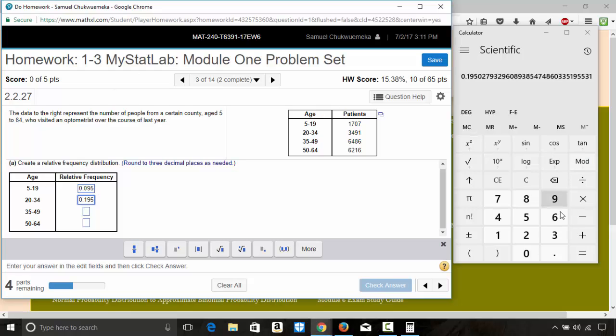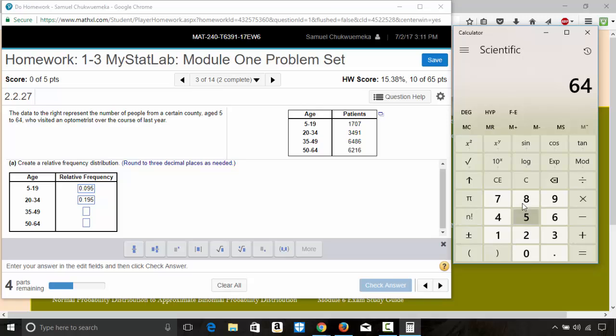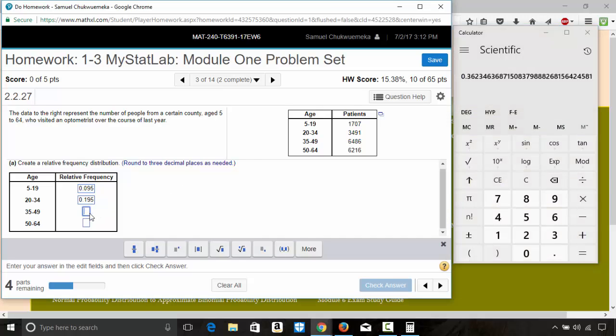Next one will be 6486 divided by recall memory, equal to, this will be 0.362.